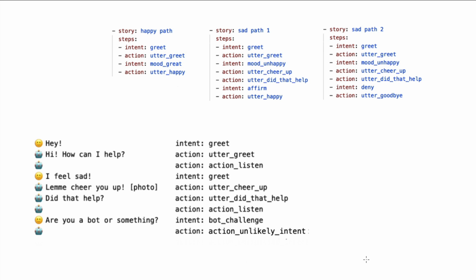However, you could also wonder here, what's going to happen next? After we've emitted this action, what is the next action for our policy? After all, this action that you see over here doesn't appear in any of our stories. So does that mean that perhaps this might happen? That after we detected that there's an unexpected intent here, that we maybe kind of get stuck in this loop?